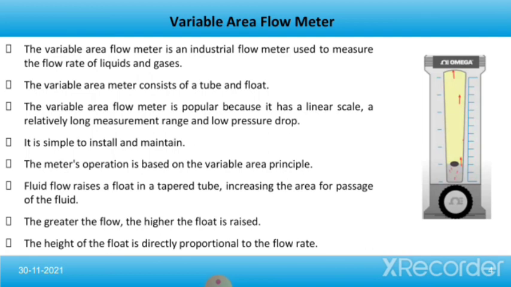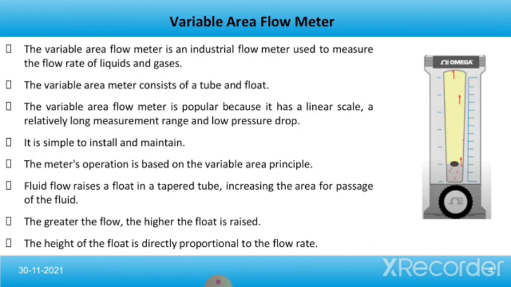So, the variable area flow meter. The variable area flow meter is an industrial flow meter used to measure the flow rate of liquids and gases. The variable area meter consists of a tube and float. It is popular because it has a linear scale, a relatively long measurement range and low pressure drop. It is simple to install and maintain.